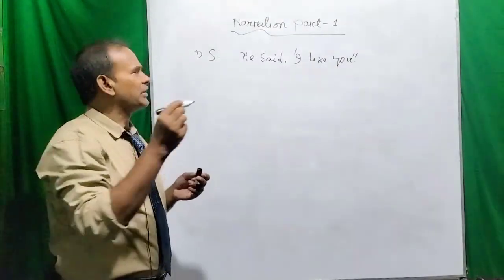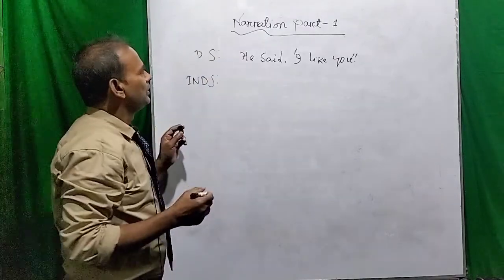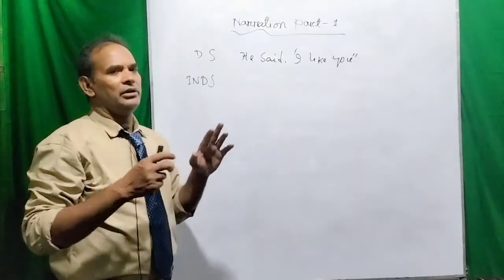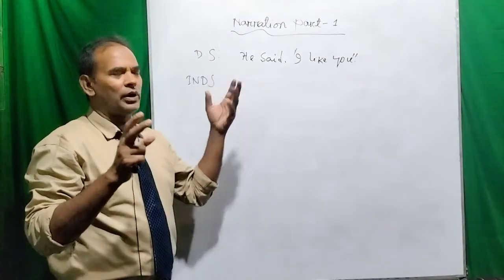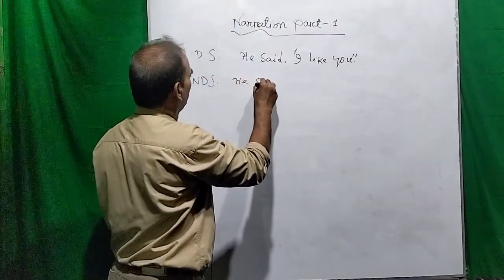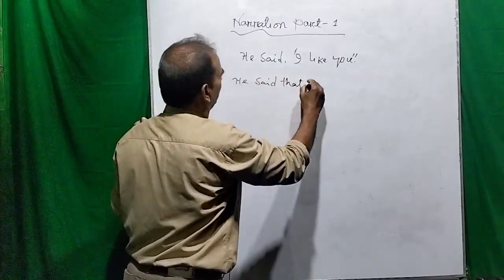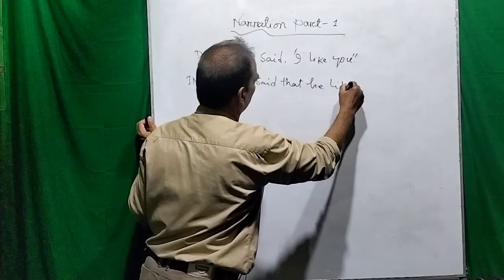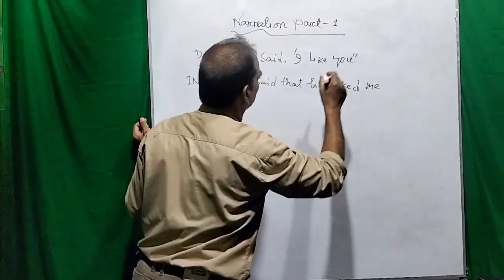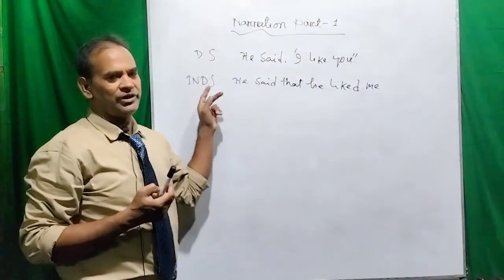And the indirect narration or indirect speech is when the speech of the subject is reported in my own words. You see, he said that he liked me. So this is the direct speech and this is the indirect speech.